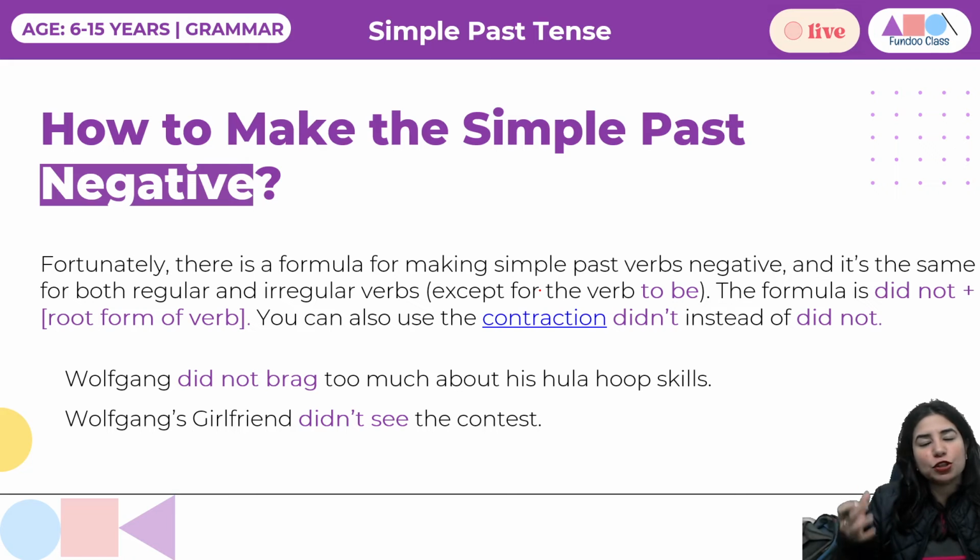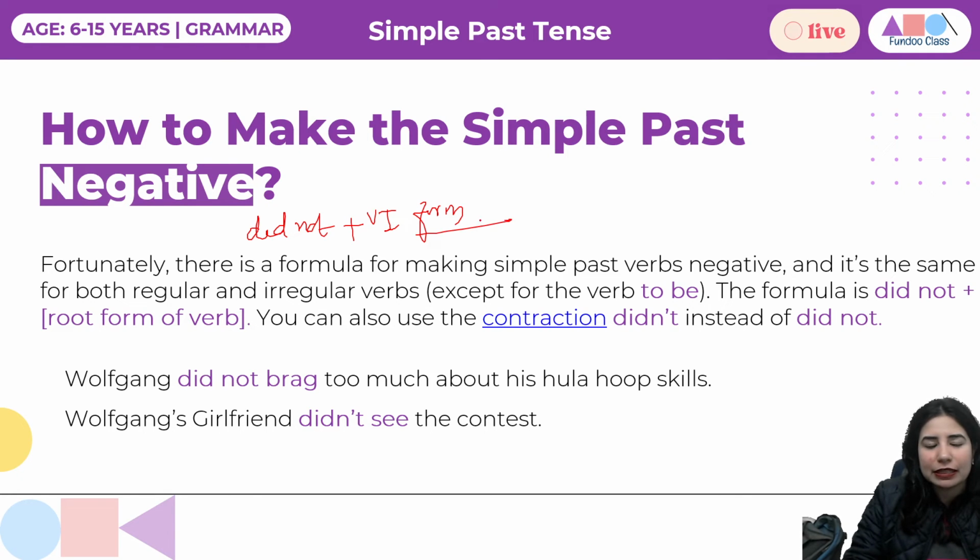So let's see, how do we make simple past negative, right? A negative sentence, how would the formation happen? And the story remains the same for both regular and irregular verbs. Again, be form verbs remain an exception. So you're going to use did not plus verb first form. It's as simple as you can think of it. Wolfgang did not brag. So, did not plus verb first form.